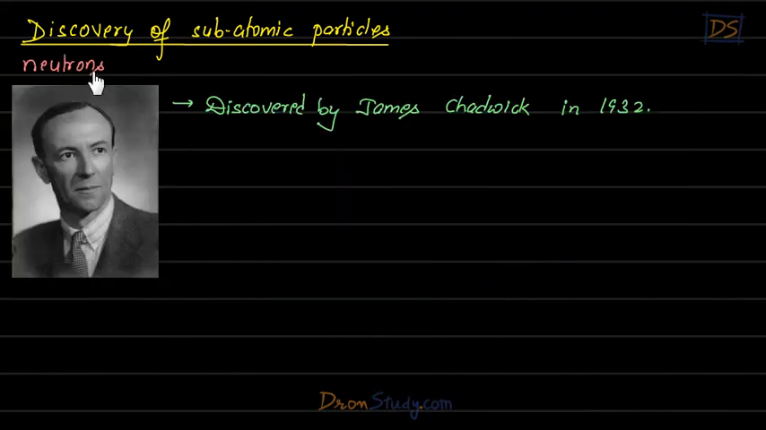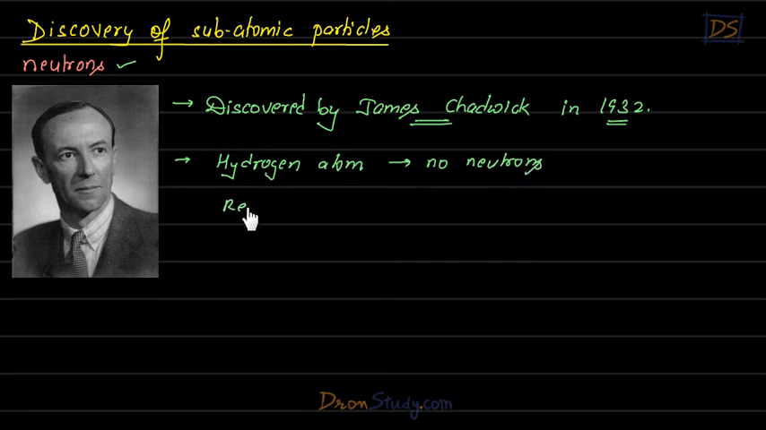Fine, students. Now let us talk about the discovery of neutrons. Neutrons were discovered by this gentleman called James Chadwick in 1932, students. And let me tell you one important thing: the hydrogen atom has no neutrons. Rest all atoms have neutrons.